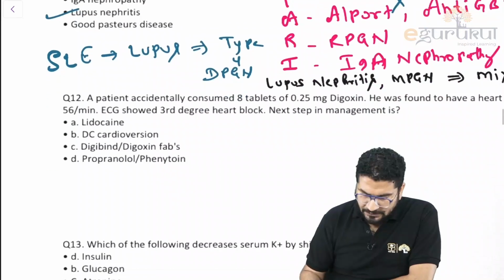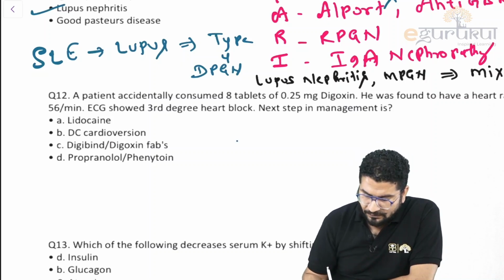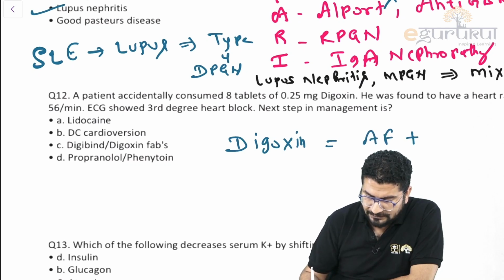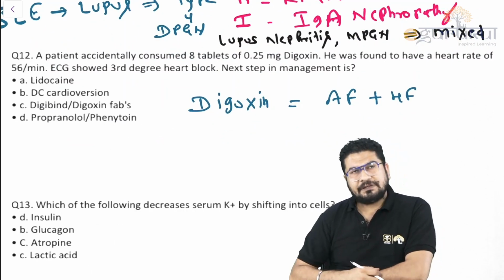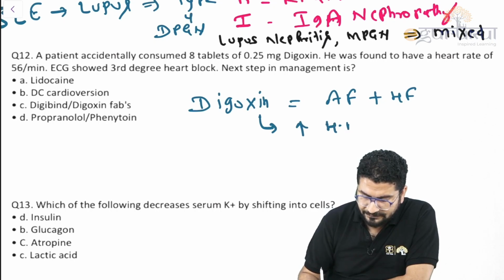Simple. Okay, so the next question: a patient consumed 8 tablets of digoxin. First just try to understand this. Digoxin is a drug that we use in the treatment of atrial fibrillation with heart failure. Sometimes there is a toxicity of this drug digoxin. With this toxicity, there can be tachycardia, increased heart rate with arrhythmia.